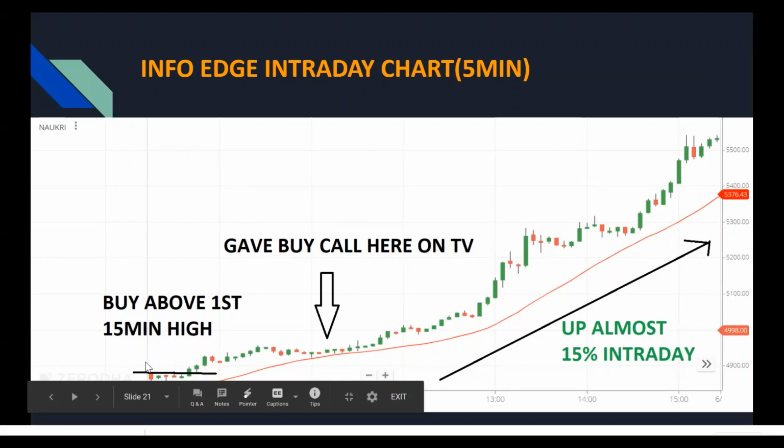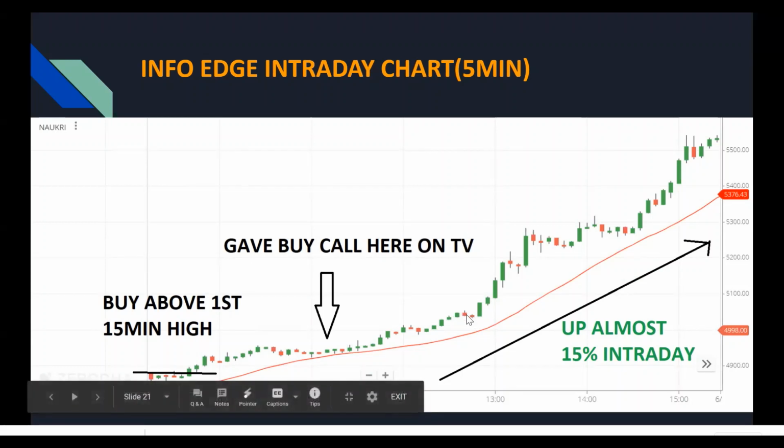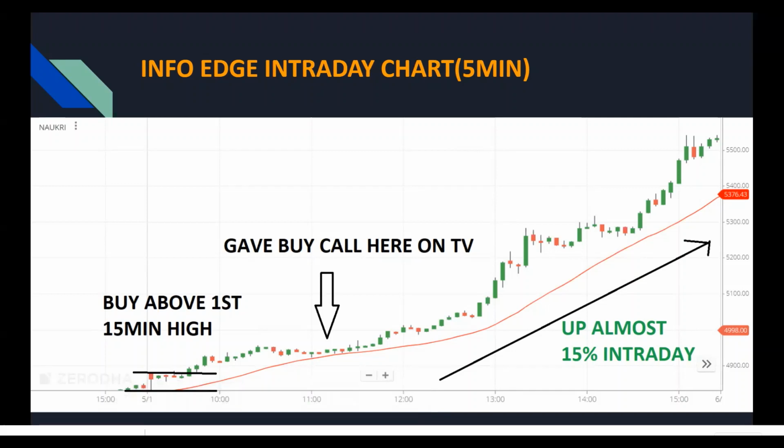How do I buy? Buy above the first 15-minute high. You buy here, and you exit something here, and the rest you trail the stop loss to cost. You see, you captured almost 15% intraday. Why did this big move come? In fact, InfoEdge, as you saw, I already said it was up 3 times from March lows, and yet I recommended it on TV because the momentum was very strong.